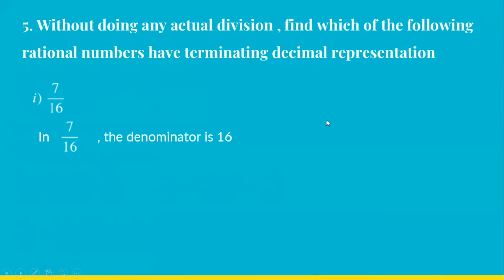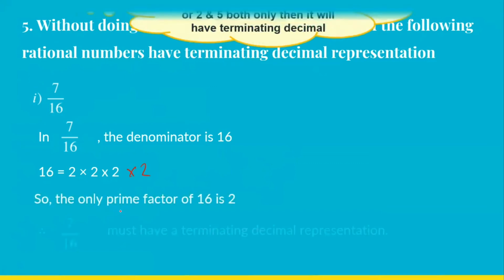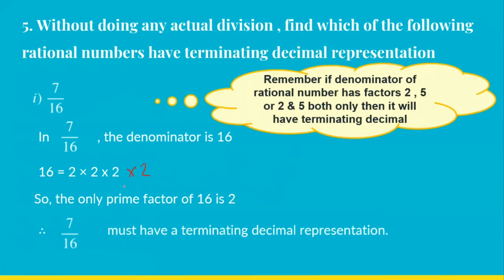Denominator is 16. So what is the prime factorization of 16? It is 2 multiplied by 2 multiplied by 2 multiplied by 2. So it will be 4 times when we are multiplying 2, we are getting 16. So every time you can see that the denominator has the factor only 2, right? This is why it will be a terminating decimal. Since the only prime factor of 16 is 2, we get this as terminating decimal representation.